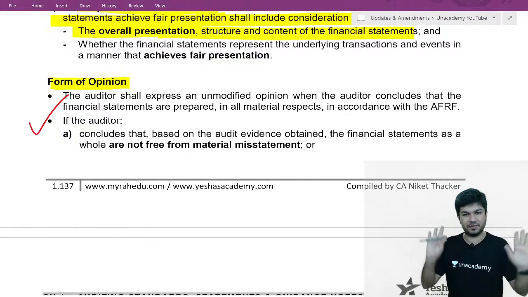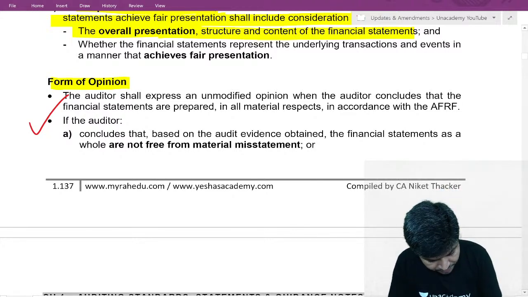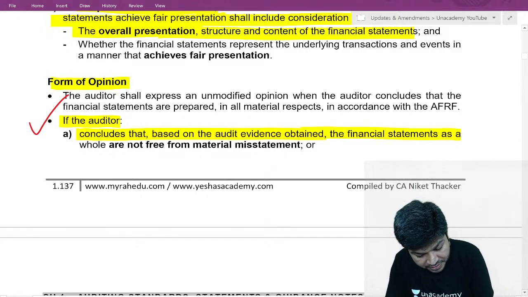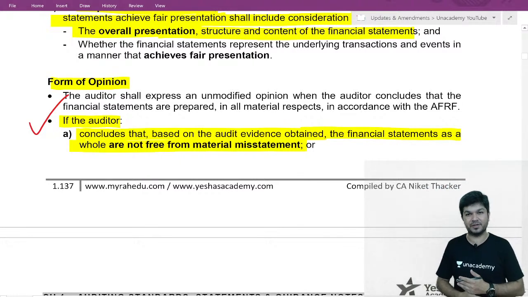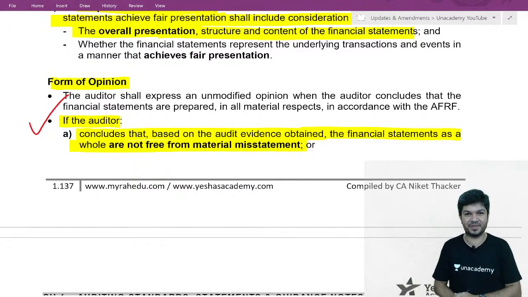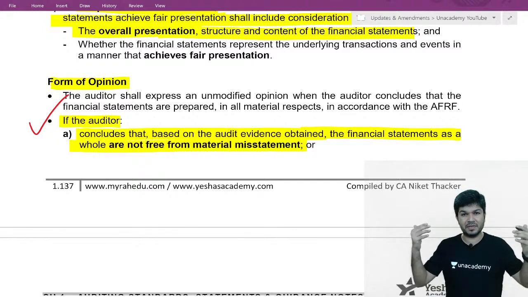Currently, just pay attention. We are just revising. Okay, if the auditor concludes, based on audit evidence obtained, that the financial statements are not free from material misstatement, if you conclude the financial statement contains a material misstatement, then you will give a modified report.